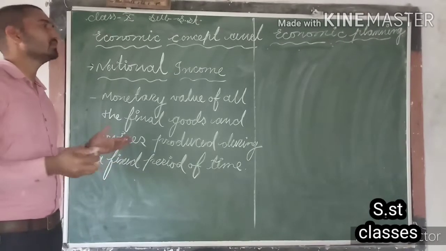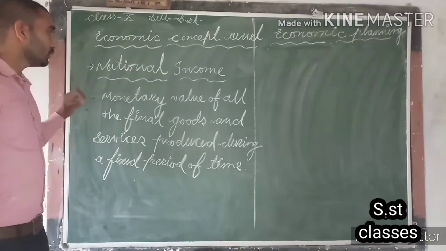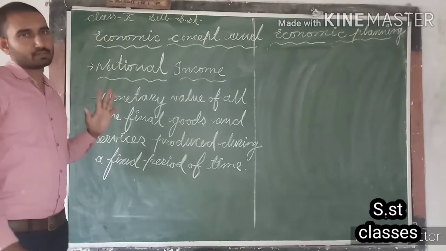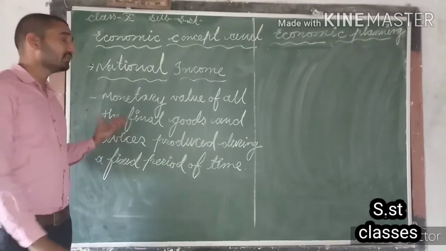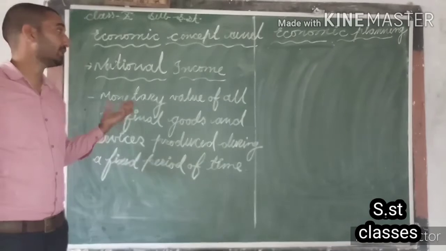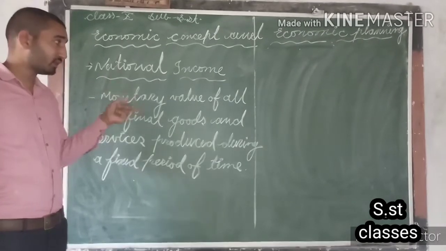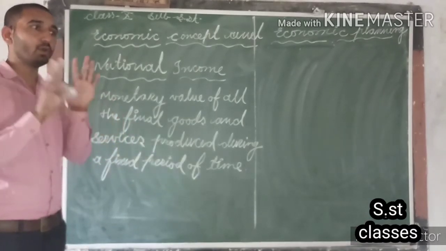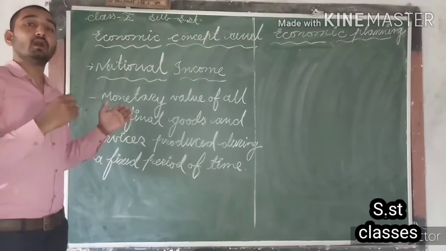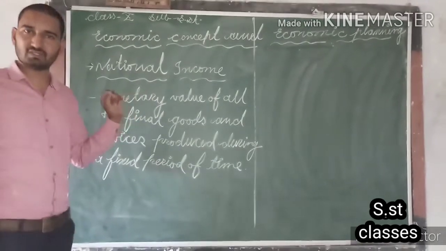Means we can say during a financial year. So, the monetary value of all those goods. Guys, one thing you should keep in mind is that only the final goods are included in national income. The value of the final goods and services is included, not the value of all the goods. Goods under the process of production are not included in national income.